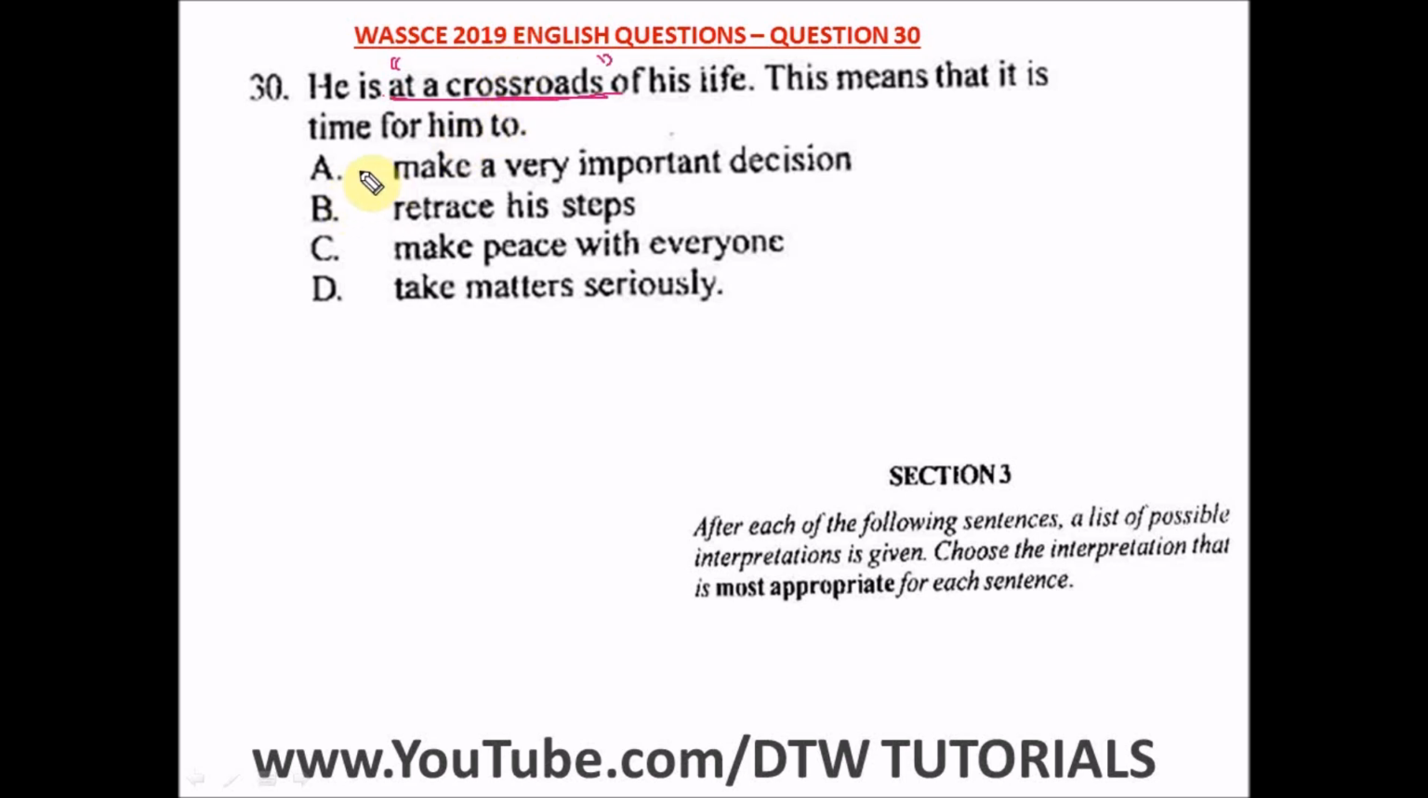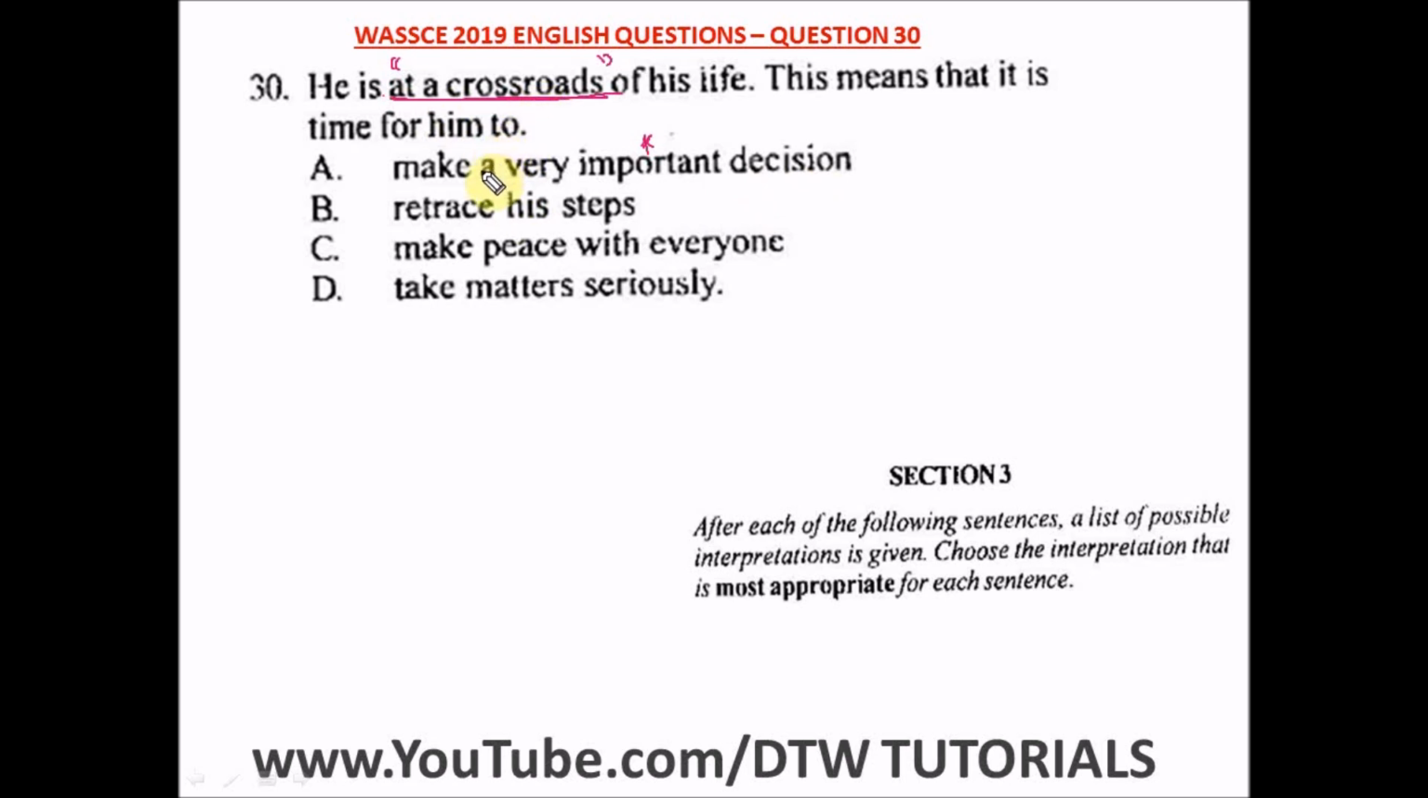All right, so from here, let's get the best interpretation from this option. A says make a very important decision. Okay, I would pick this. Let's go on first. B says retrace the steps. No, it's not about retracing your step. C says make peace with everyone. No. D says take matters seriously. No. The best appropriate answer for this particular question, he is at a crossroad of his life, is he's about to make a very important decision. All right, that is being at your crossroad in life.